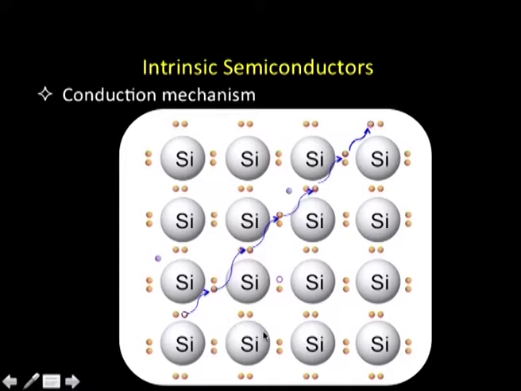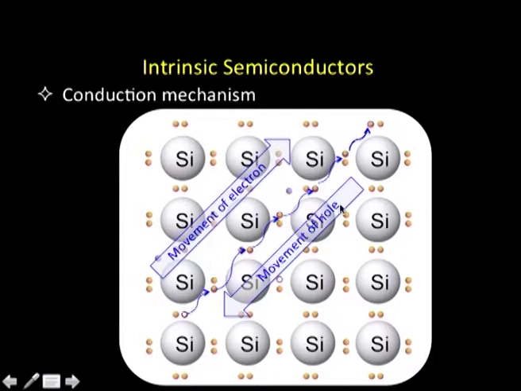Effectively speaking, there are two kinds of movements here. One, movement of electron in this direction, from here to here, and the hole has moved in the direction opposite to it. So, the conduction is in terms of the movement of electrons. That is how conduction takes place in intrinsic semiconductors like silicon.